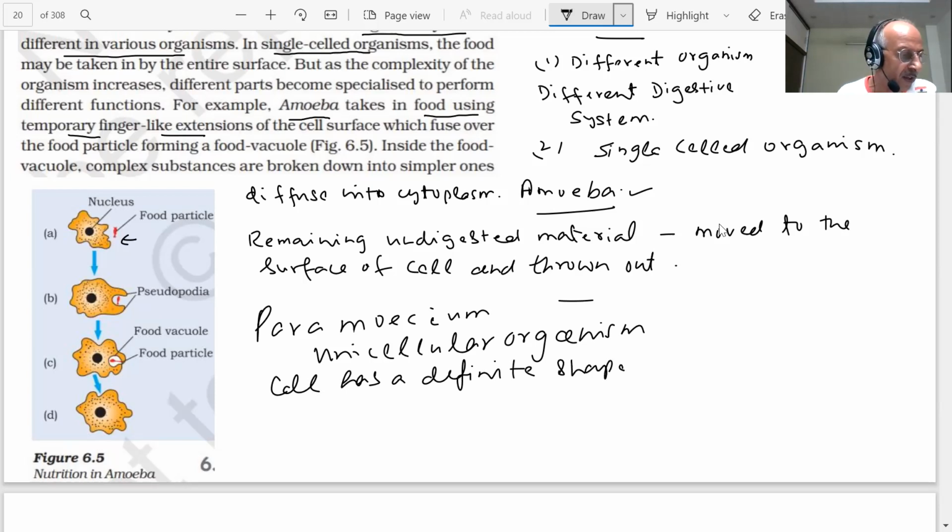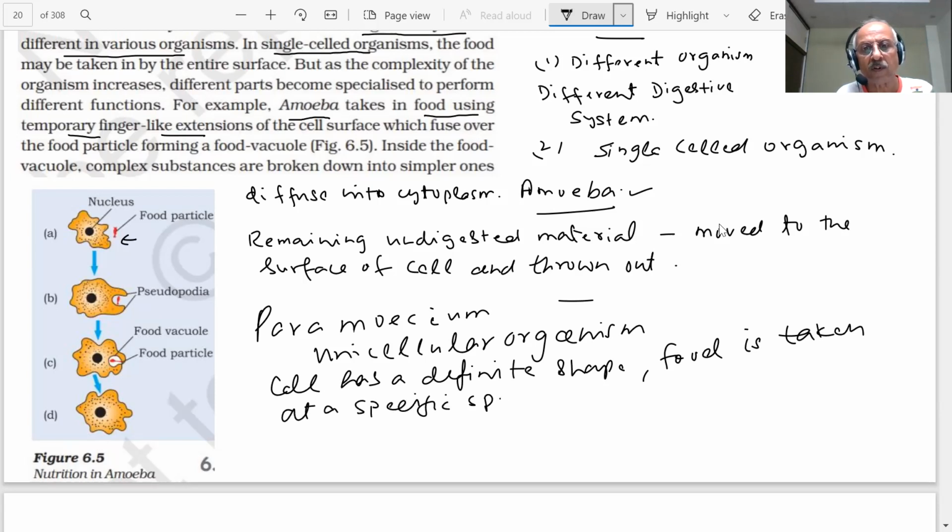And what will happen? The food is taken at a specific spot. Food is moved to this spot by the movement of cilia.